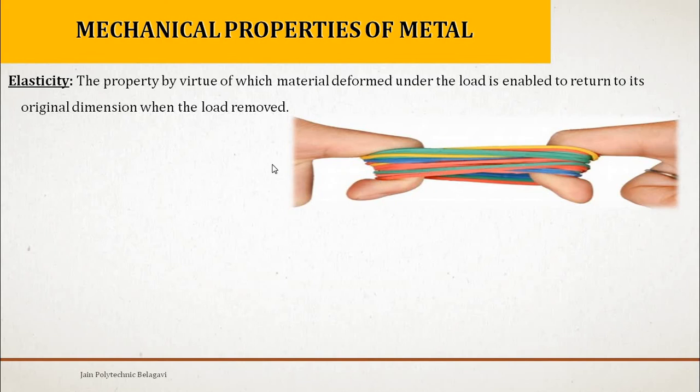So I can say elasticity refers to materials which have the ability to deform in a non-permanent way. It is not going to deform permanently. If you take out these two forces which are pulling, the rubbers are going to come back to their original dimension, original size and shape, right?